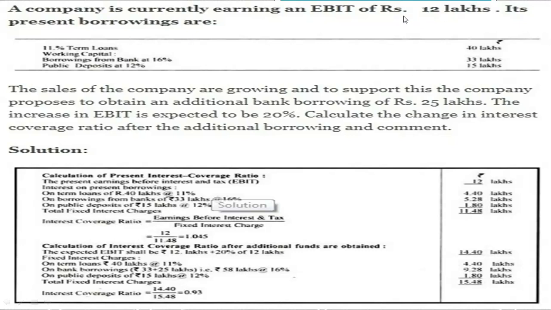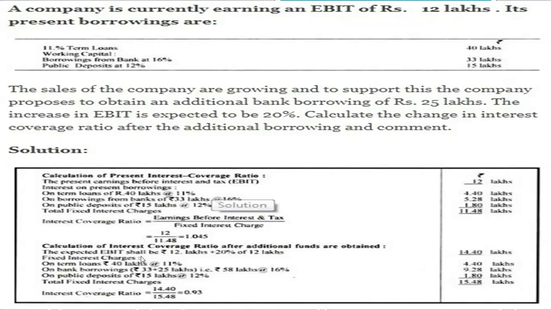What is the existing EBIT? 12 lakhs. So 12 lakhs plus 20% of 12 lakhs is 14.40 lakhs. This is the new EBIT after borrowing. So what are the fixed charges? 40 lakhs at 11%, 4.4.